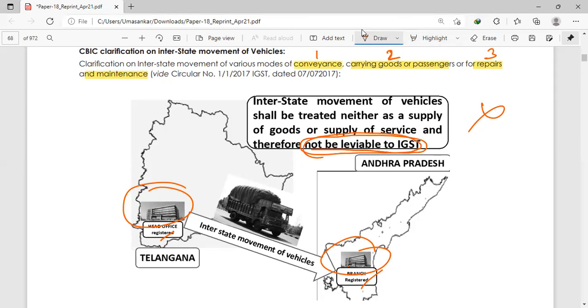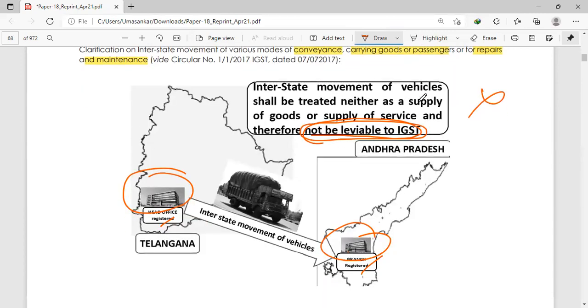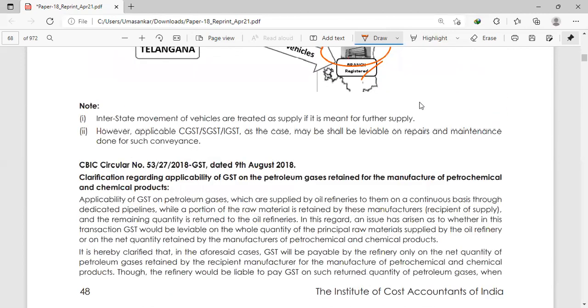This clarification came on dated 7 July 2017. Interstate movement of vehicles is treated as supply if it is mentioned for further supply. So when will it become supply? If it is for further supply.